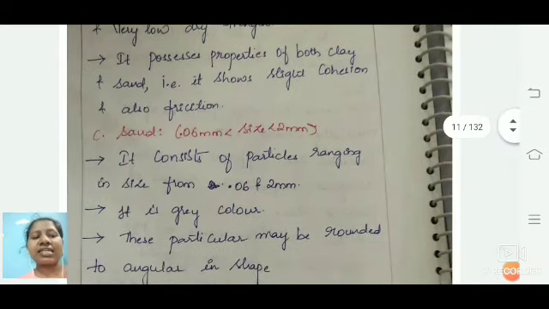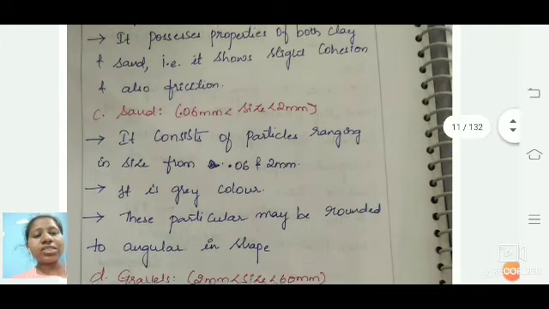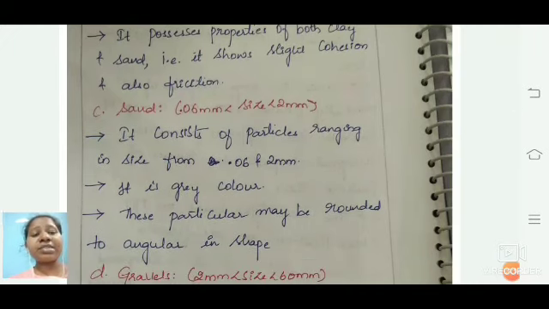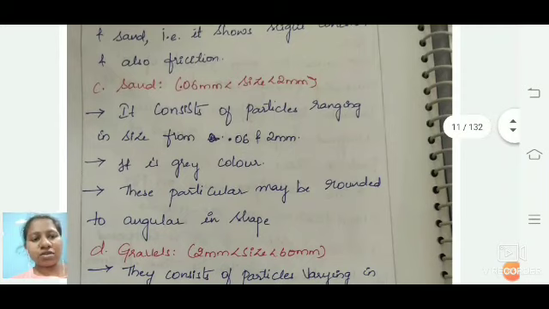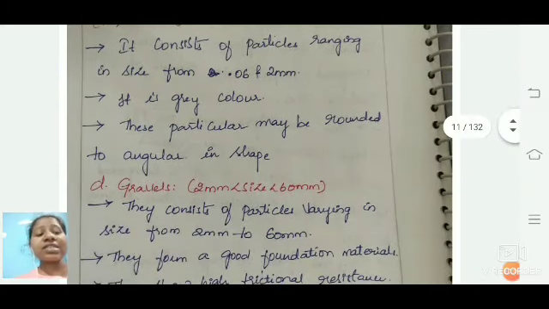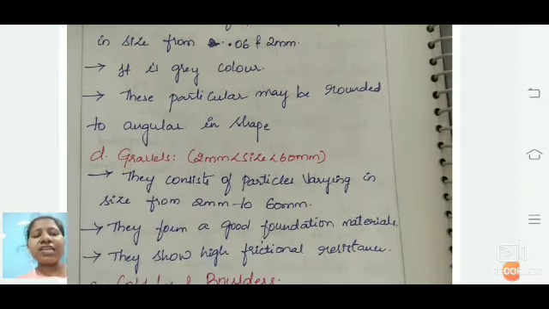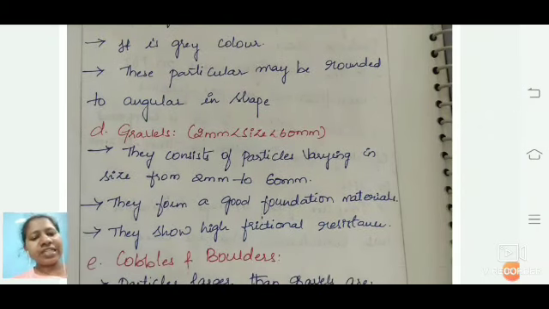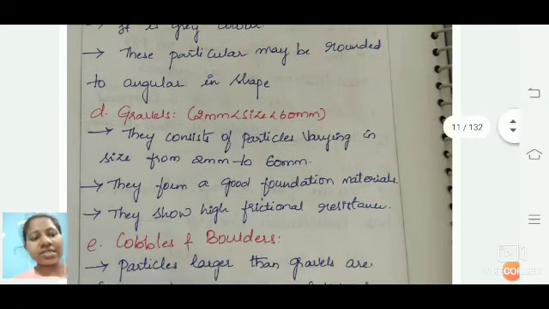And the next one is sand. Sand goes up to 2 mm, that means 2 mm is taken into consideration as the range. It has a grey color, and the particles look angular in shape. And the next one is gravel. As we all know, gravel varies in size from 2 mm to 60 mm. It is a good foundation material, as till today we use gravel as a very good foundation material, and it has high frictional resistance.